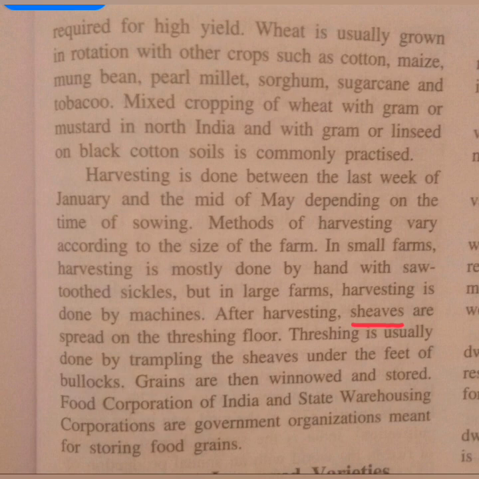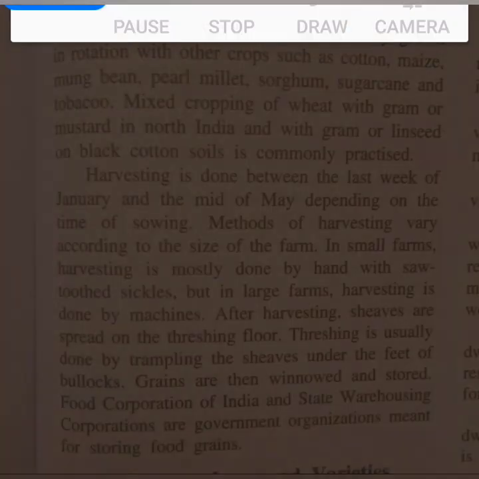They keep the sheaves on the floor, and these bullocks trample them, thereby separating the grain from the stalk. And the grains are then winnowed.